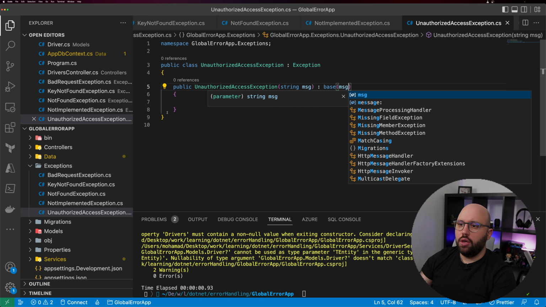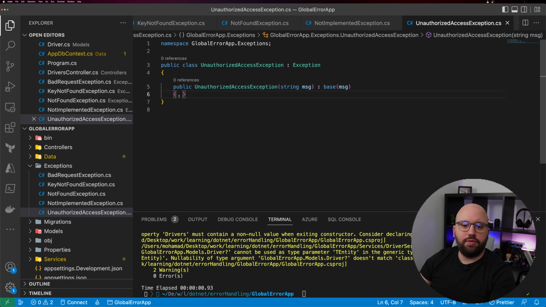Okay, so now what we have done is we created 5 of the most generic exception types, which are bad request, key not found exception, not found, not implemented, and unauthorized access exception. So these are going to be the most common 5 exceptions that you might face when you're building with an API or any web application.